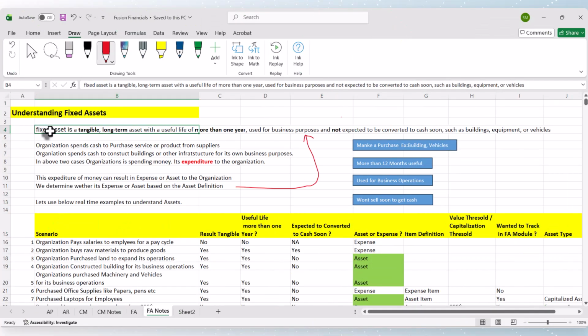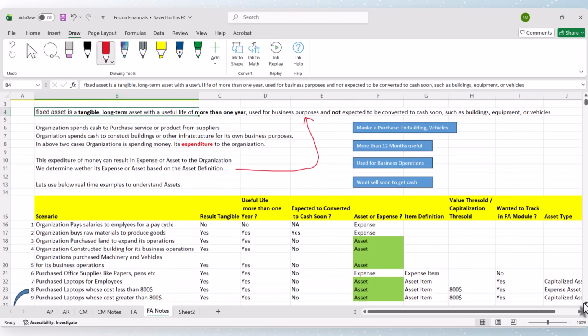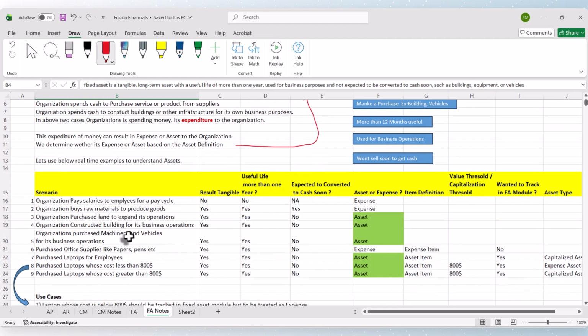To understand this better, let us dig into this definition with some real-time examples. I have made a table to understand the definition and how we determine whether the purchase of a thing using cash results in an expenditure or an asset.